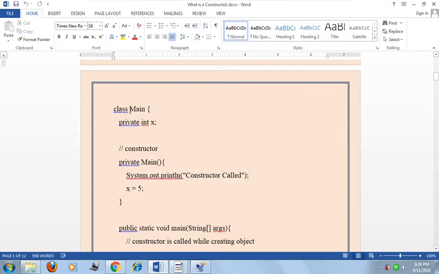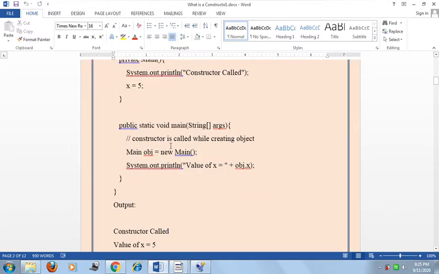Suppose there is a class Main. Here in the spelling of Main, M is a capital, so it is not the main method. In that class Main there is a member, private integer x, and here we call the constructor, private Main, and here we print "constructor called" and x equals 5. This is the body of the constructor.